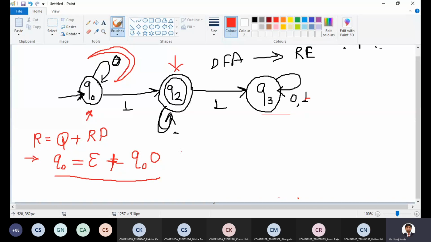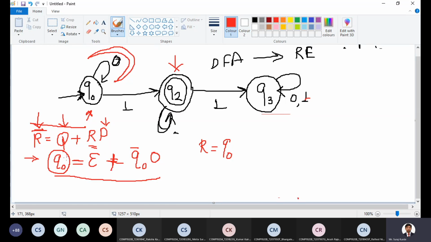But what does Arden's theorem state? When we represent a regular expression in this format, R is equal to Q plus RP, R is a regular expression, Q is a regular expression, P is a regular expression. Now Q naught is a regular expression. This Q naught represents R. Check whether R is there on the left side and on the right hand side as well.